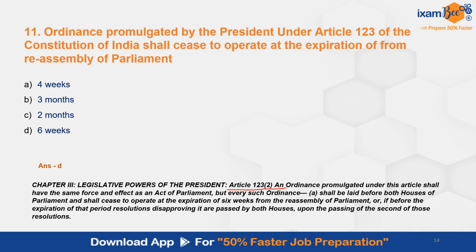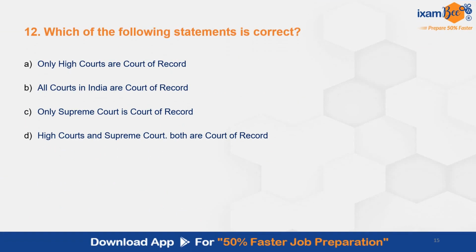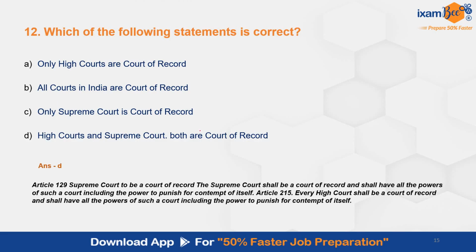Chapter 3 here talks about legislative powers of the President, in which Article 123 talks about ordinance promulgated by the President. Question number 12. Which of the following statements is correct? The correct answer here is D. High Court and Supreme Court both are courts of record. Article 129 of the Constitution talks about the Supreme Court being a court of record, and Article 215 talks about the High Court being a court of record.